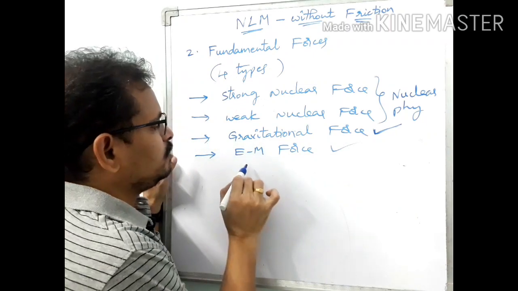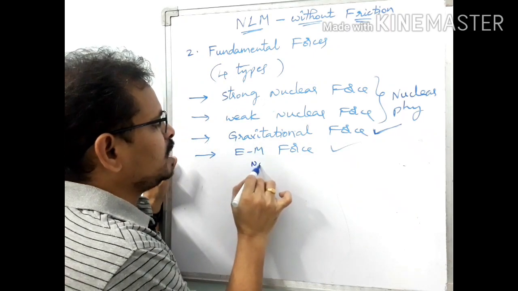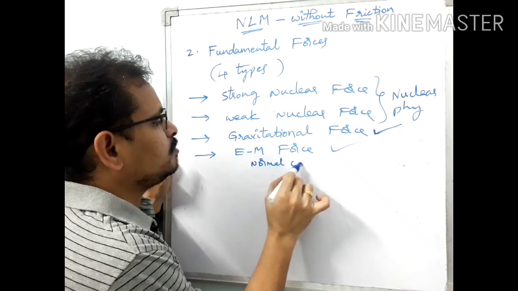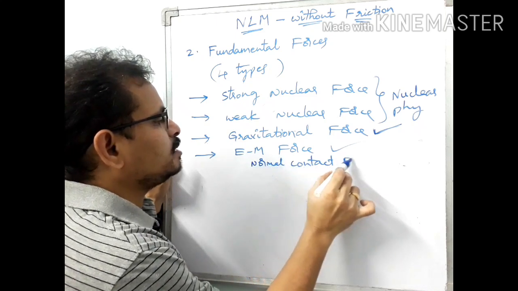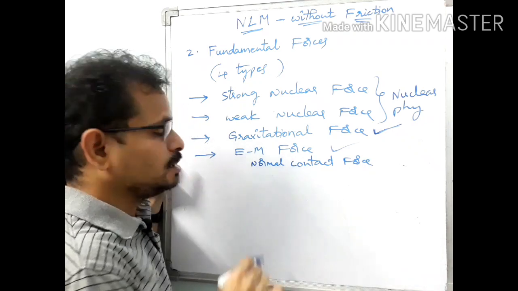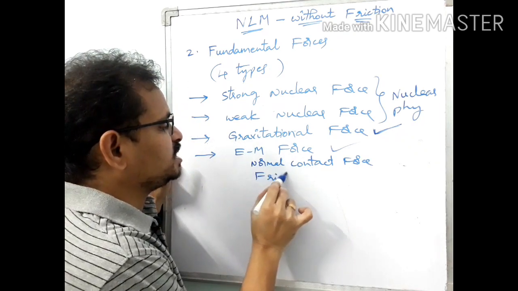For example, number 1 is normal contact force. Next, friction.